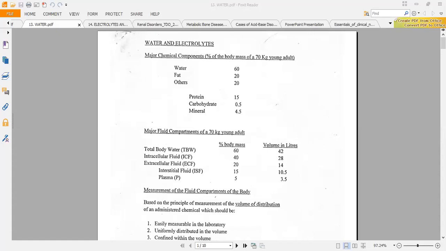If we do the maths, we'll get to it. Let me try and write it over here. So we have total body water.